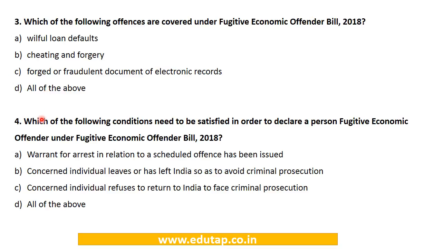Which of the following conditions need to be satisfied in order to declare a person a fugitive economic offender under the Fugitive Economic Offender Bill of 2018? A warrant for arrest in relation to a scheduled offence has been issued. The concerned individual leaves or has left India so as to avoid criminal prosecution. The concerned individual refuses to return to India to face criminal prosecution. All of the above. So this we have seen that all the conditions need to be satisfied here. So the answer here would be D, all of the above.